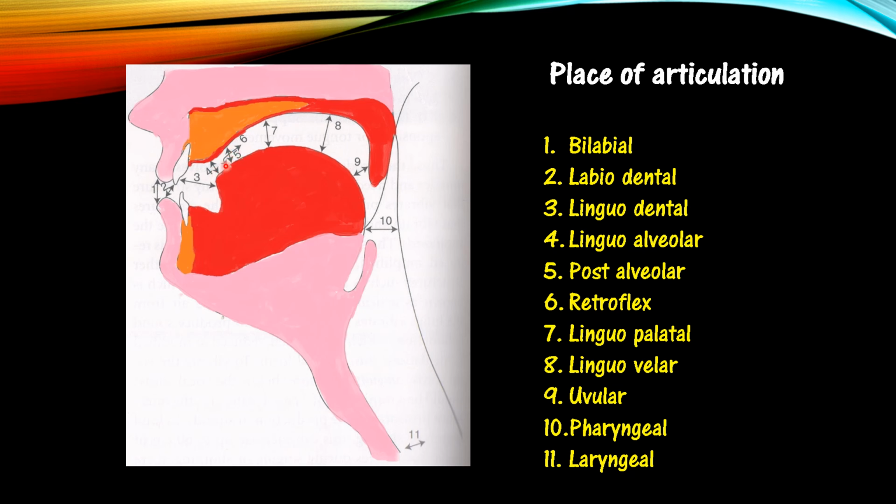Then the sixth one is retroflex. Then the seventh one is linguopalatal, palate and tongue contact. Then linguovelar, then uvular. Then the pharyngeal sounds, and finally laryngeal sounds. So these are the various sounds based on place of articulation.